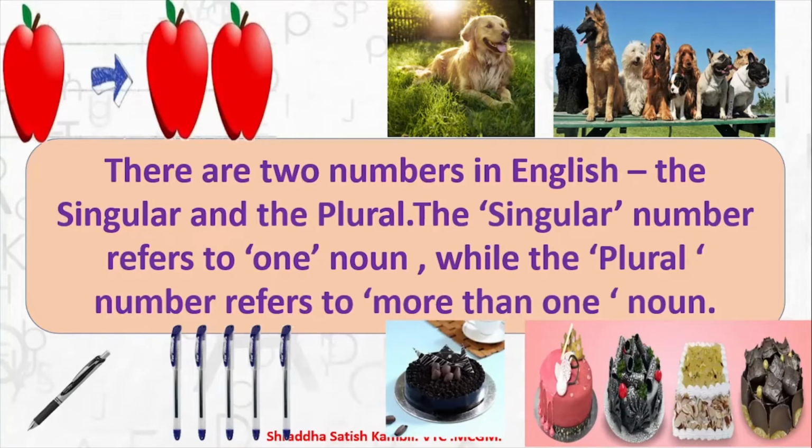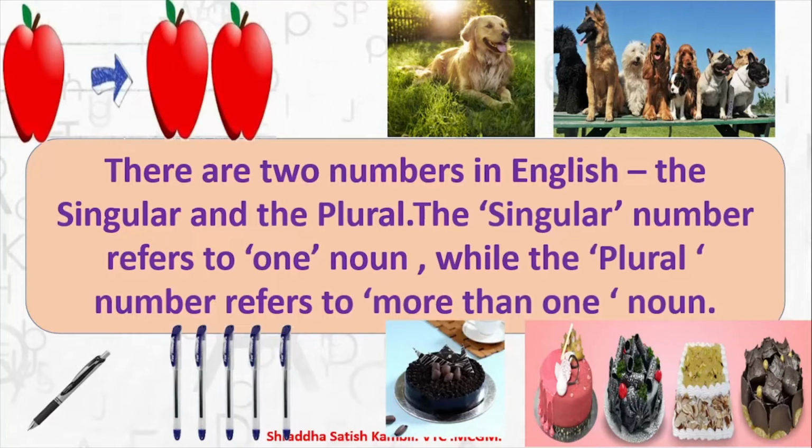You bring a cake for your birthday. When someone else also brings a cake for your birthday, then you have the cake that you have plus the cake that your friends bought. So you have cakes. So this is the concept of singular and plural.